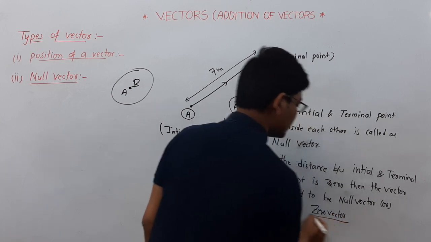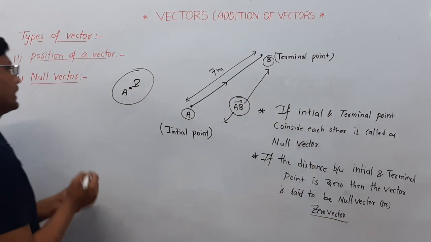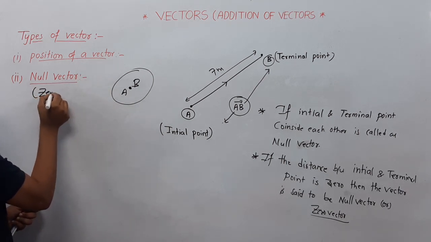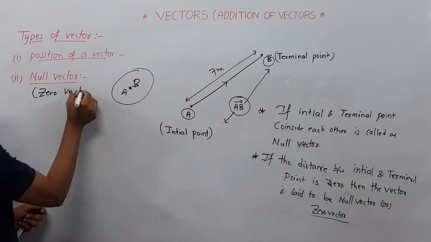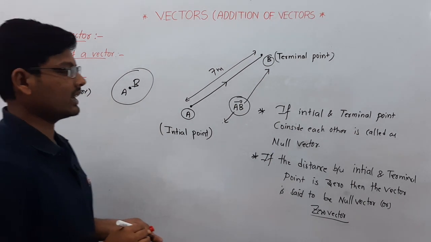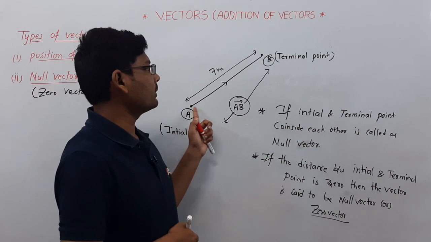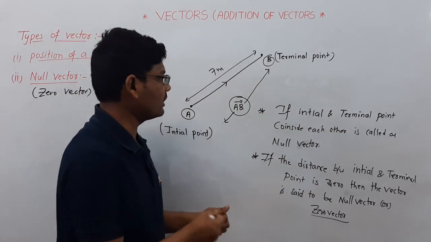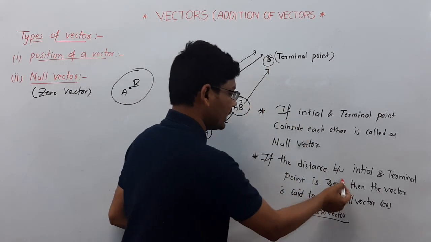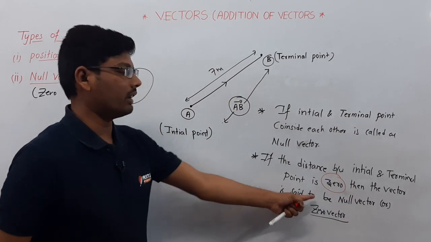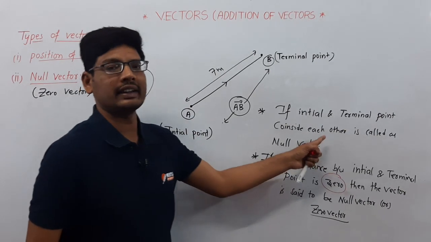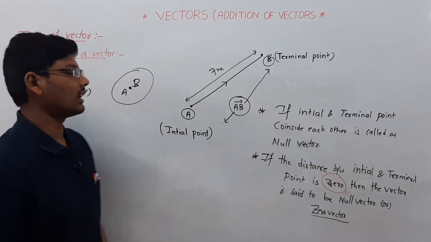Another name of null vector is zero vector here. Zero vector is nothing but the distance between the initial point and the terminal point is 0. When the initial point and the terminal point coincide with each other, it is called a null vector.